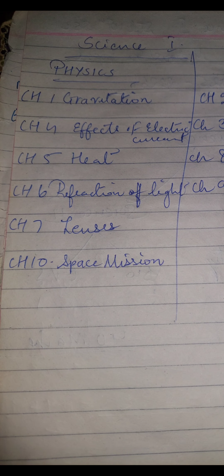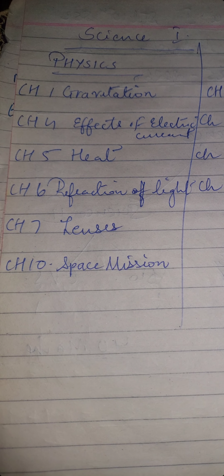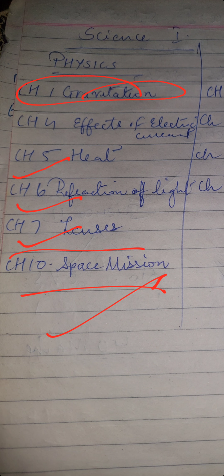Physics has a total of 6 chapters. The first chapter is gravitation. Then the second is effects of electric current. This is chapter 4 of the book. Chapter 5 is heat. Chapter 6, refraction of light. Chapter 7, lenses. And chapter 10, space mission. This is a very easy chapter. Space mission and gravitation are very easy chapters.